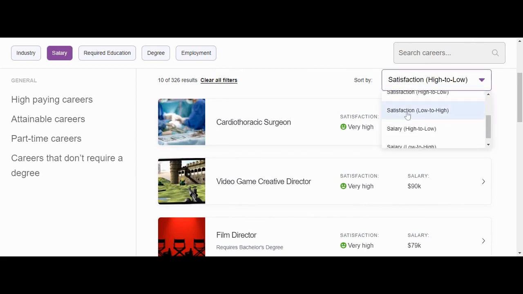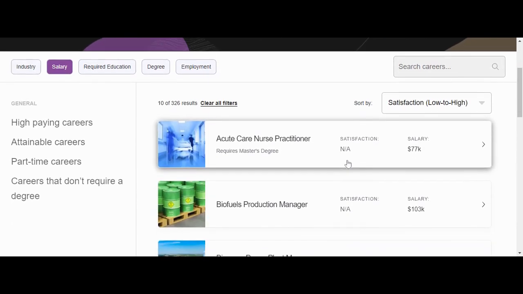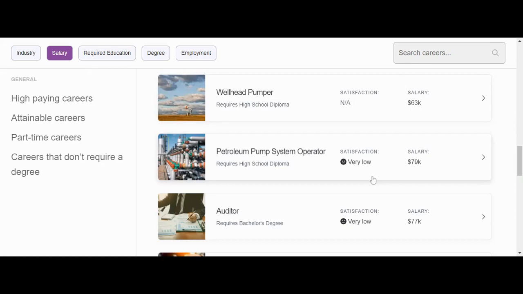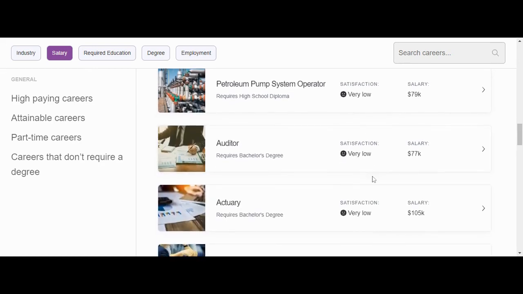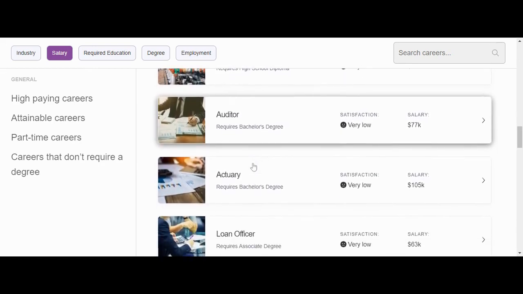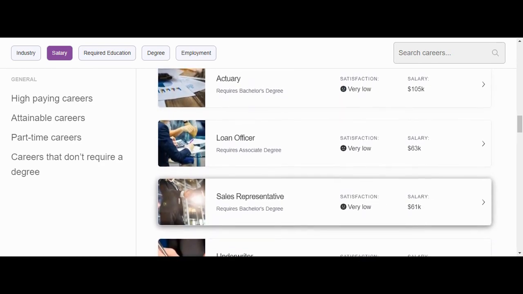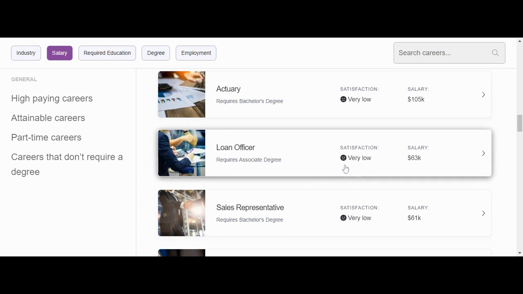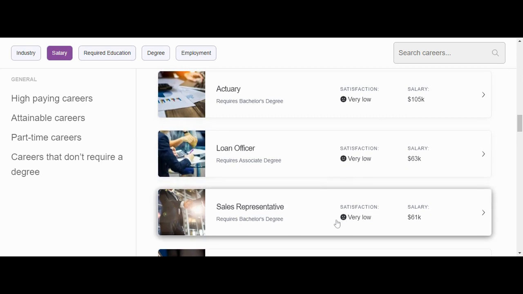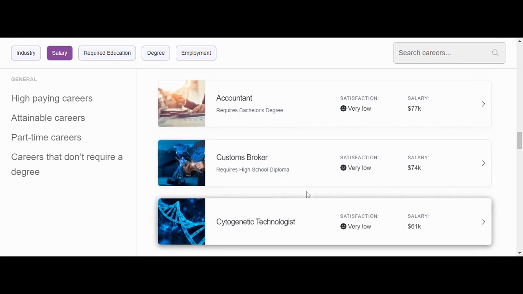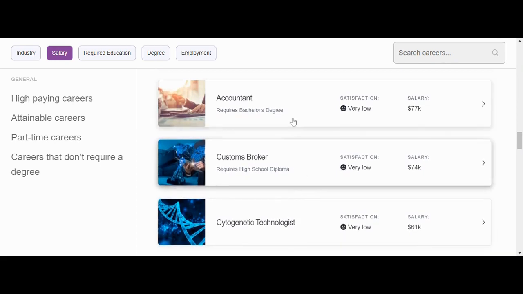If we switched our satisfaction, we could see some people who are, we have no satisfaction levels here. We'll have to bump it up. We can see that some people, maybe an auditor, a loan officer, a sales representative, have very low satisfaction. Some of these people have very low satisfaction, which means they're not enjoying their specific positions and they might want a change in the labor that they are doing.